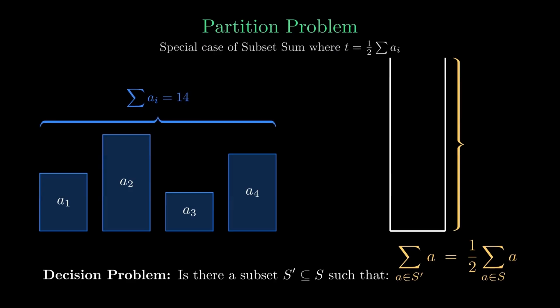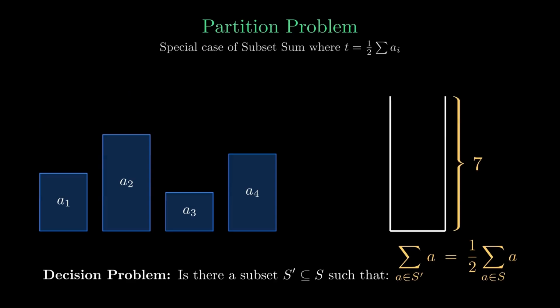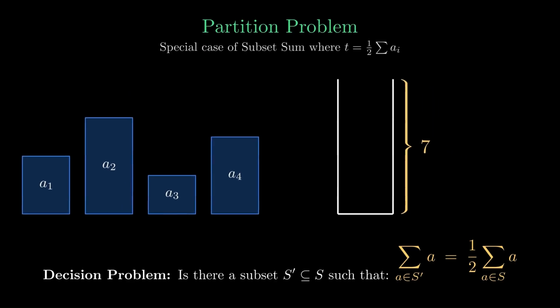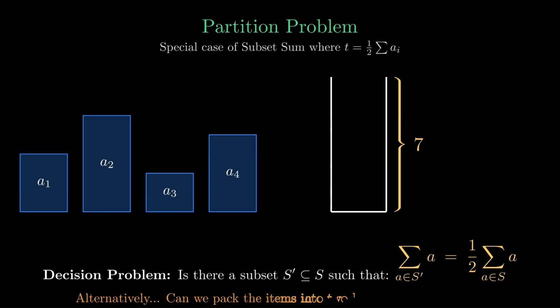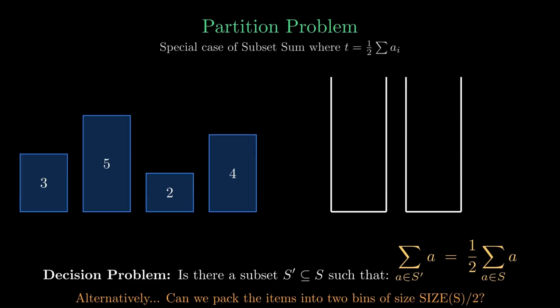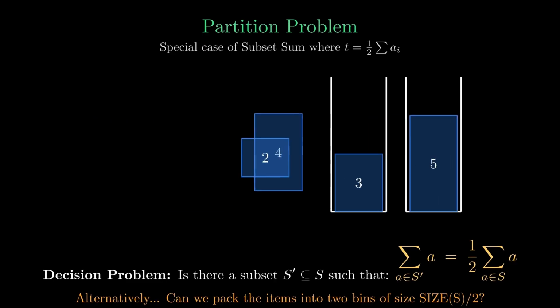So if we take our example, our bin size now becomes 7, which is half of the sum of all a1 to a4. Notice that we can rephrase this into a question that asks, can we pack the items into two bins whose size each is the total sum divided by 2?